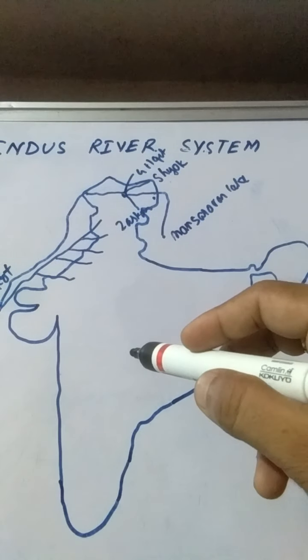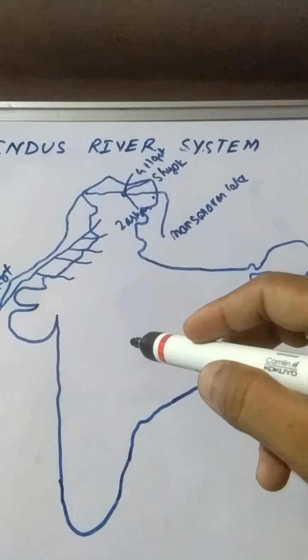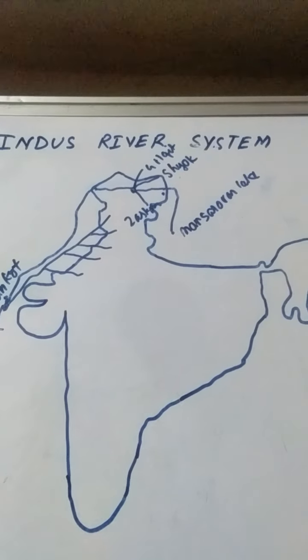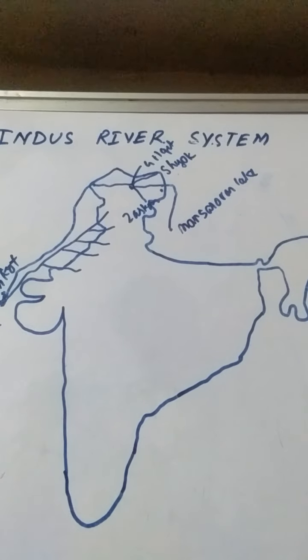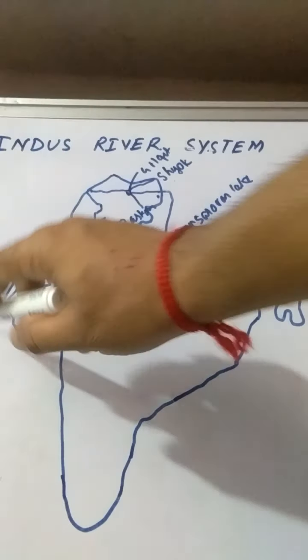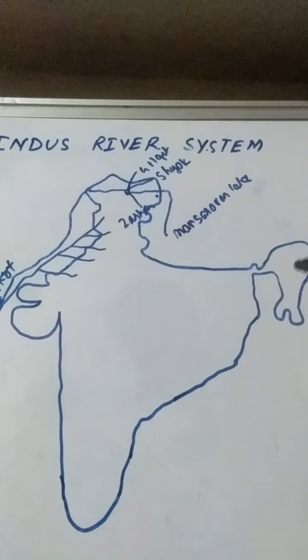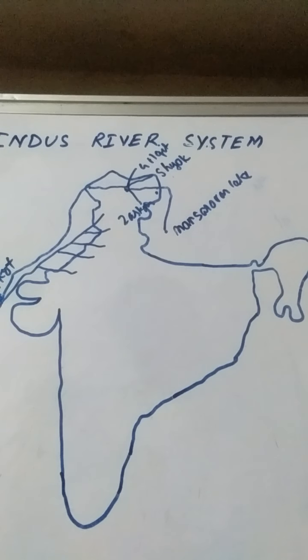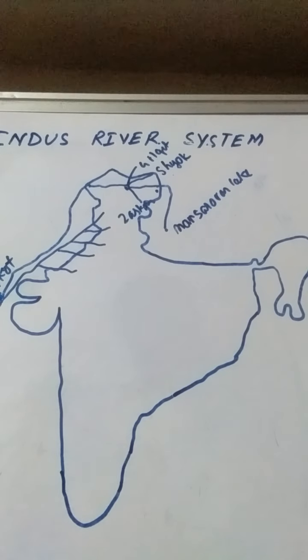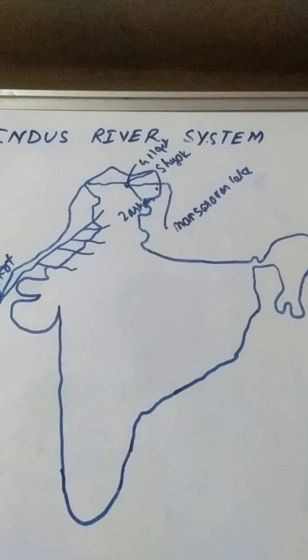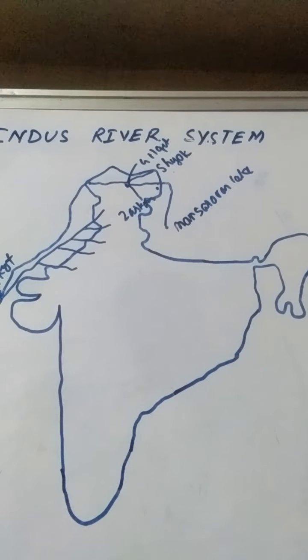This river system becomes very important for India. The length of the Indus River from Mansarovar Lake to the Arabian Sea is near about 2900 km. It is the third longest river in India, and it is a very important river for India.